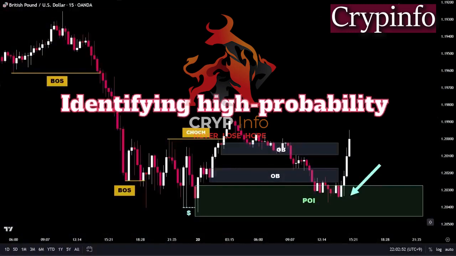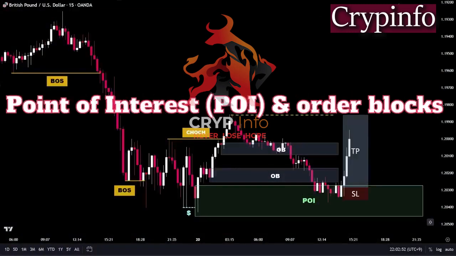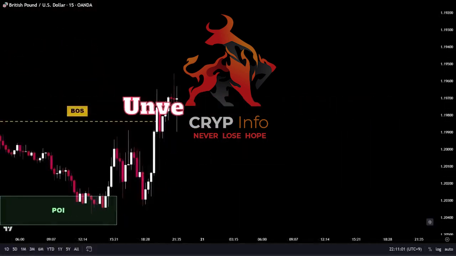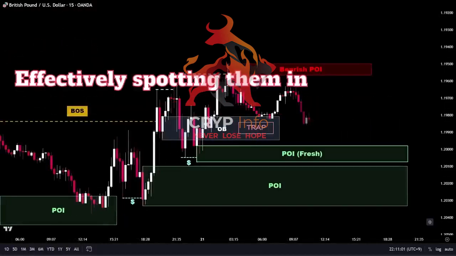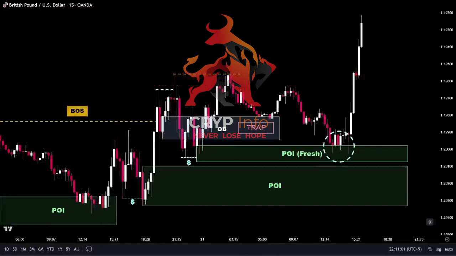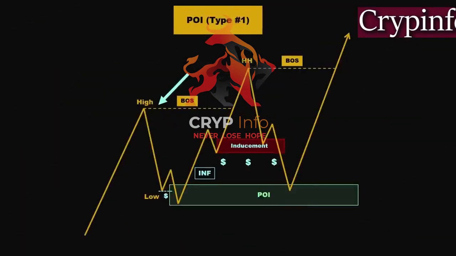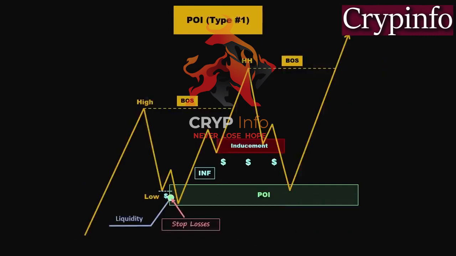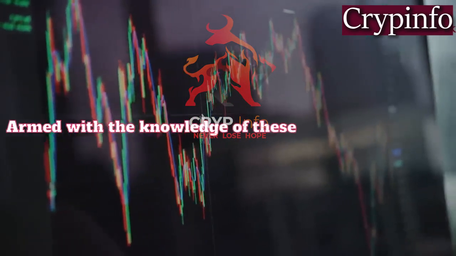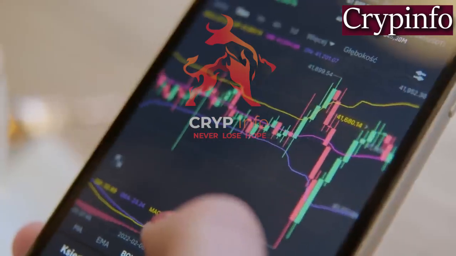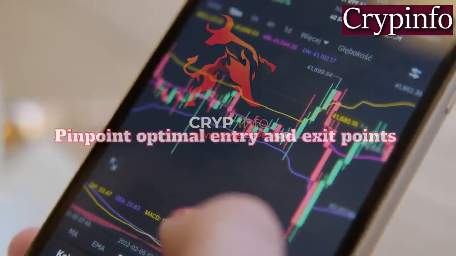Identifying high probability points of interest and order blocks. And also, we will delve deep into the intricacies of these key levels and unveil the secrets to effectively spotting them in the markets. Trading without the ability to identify valid POI zones or disregarding the importance of high probability POI zones can expose you to unnecessary risks and potentially lead to significant losses. However, armed with the knowledge of these powerful concepts, you'll gain an absolute edge in your ability to pinpoint optimal entry and exit points in your trades.